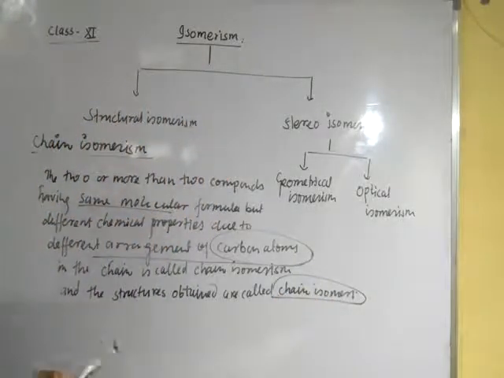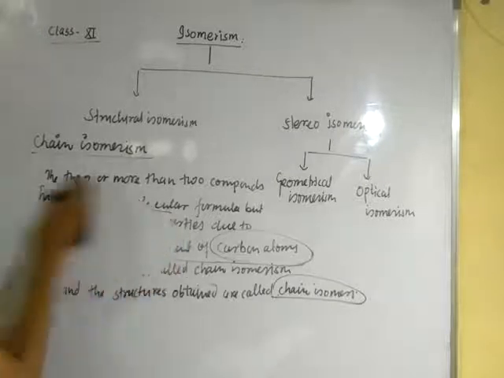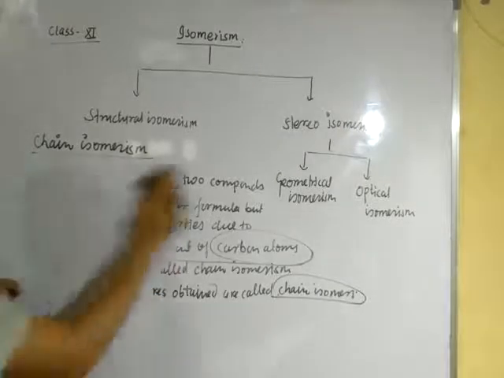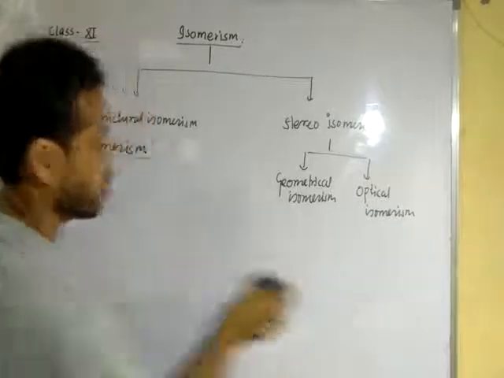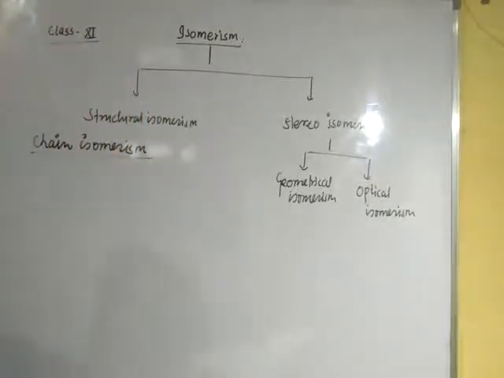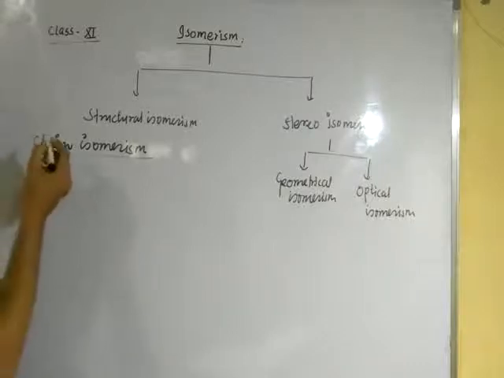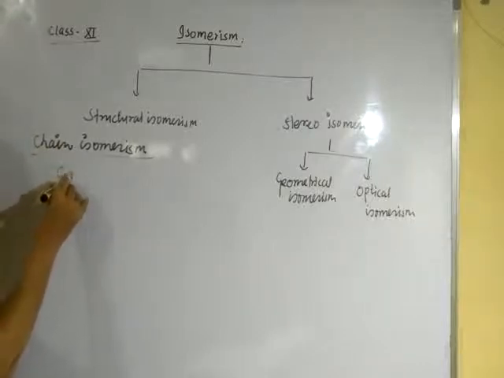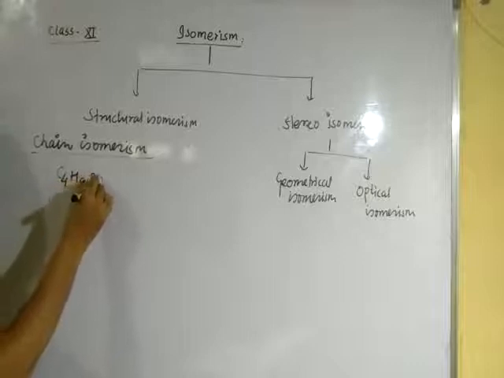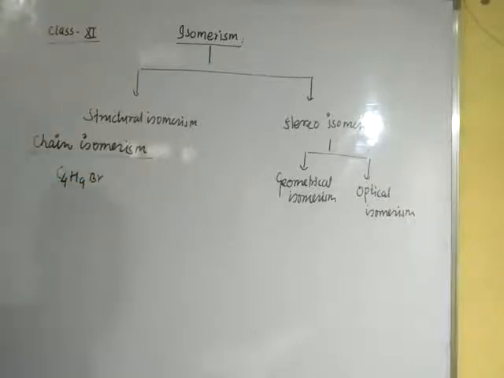Okay, dear student, let us see the example. Suppose we have chain isomerism. Suppose we have C4H9Br, for example. Bromobutane is known as bromobutane.